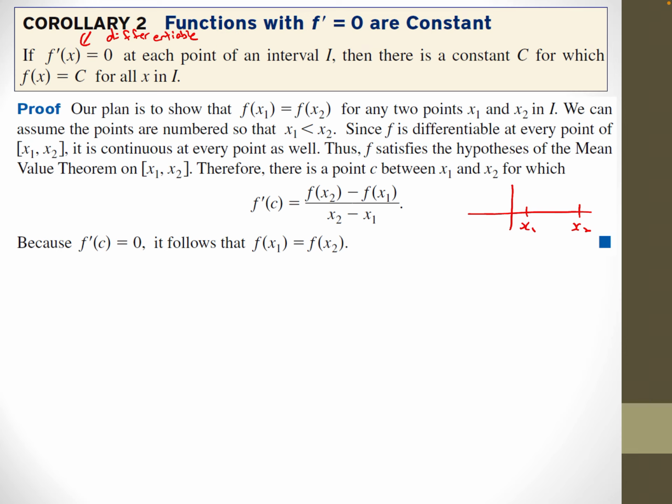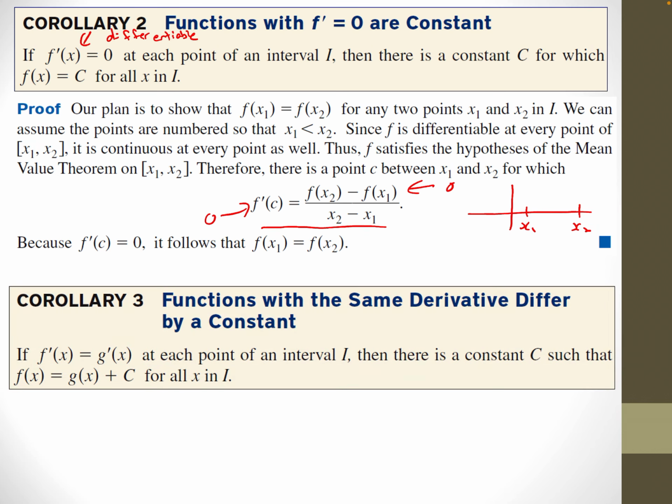So then f satisfies the mean value theorem, that is, there is a point somewhere where f prime at c equals f at x2 minus f at x1 over x2 minus x1. So because f prime at c equals 0, as we said, this is 0 all the way through, that means this must be 0, and f at x1 must be equal to f at x2. So pretty simple there. If you think that's almost too simple for words, well, the mean value theorem can be like that.